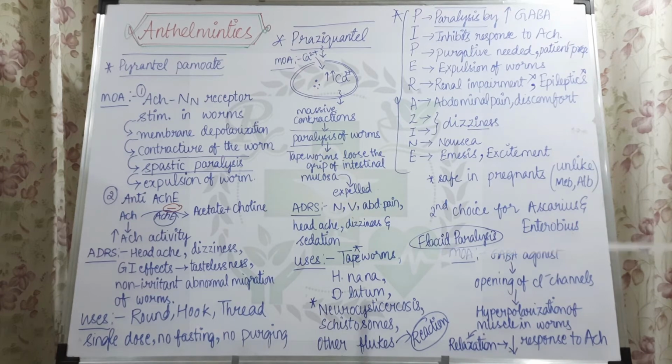Next thing is uses. Praziquantel is mostly used in the treatment of tapeworms and neurocysticercosis. Neurocysticercosis is a special condition in which tapeworm infestation will be there in multiple organs inside the body, for example the brain and intestine, and then also in the treatment of the H.